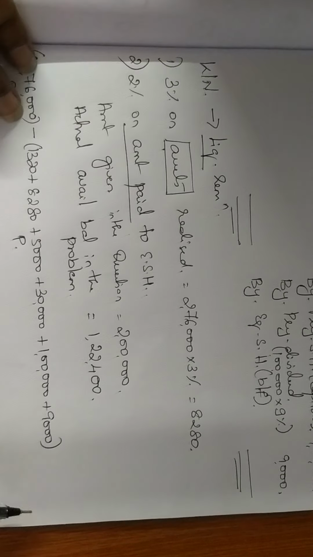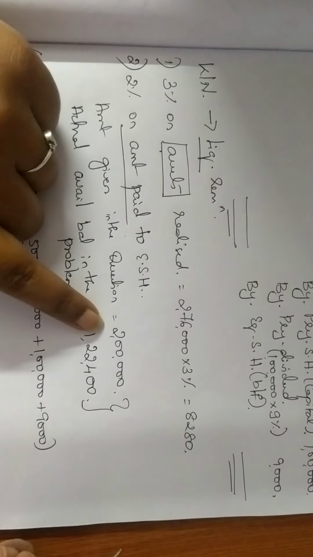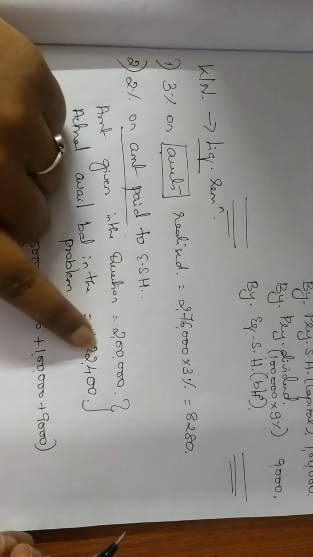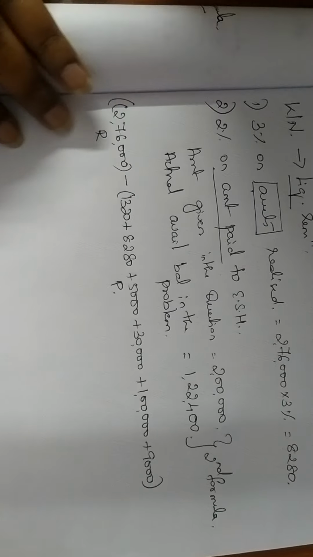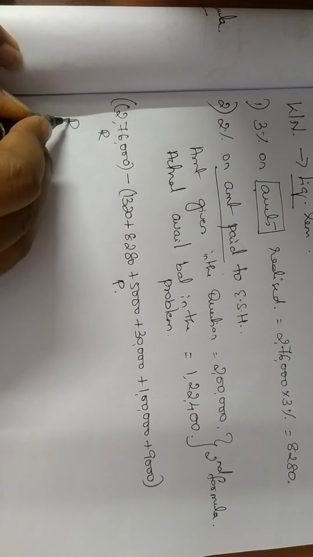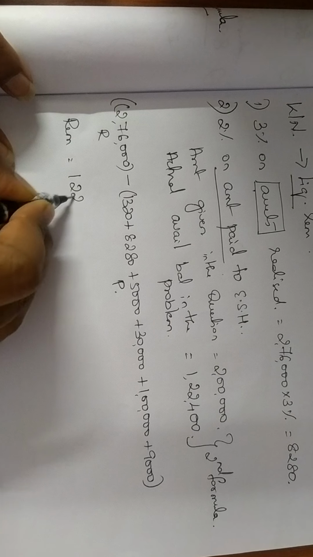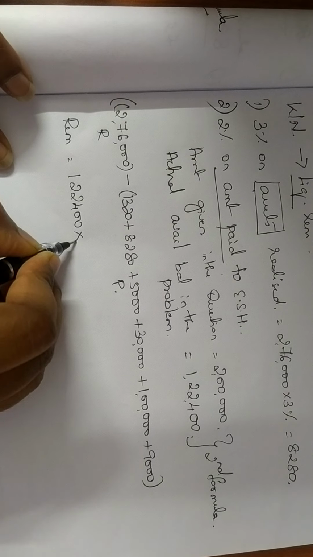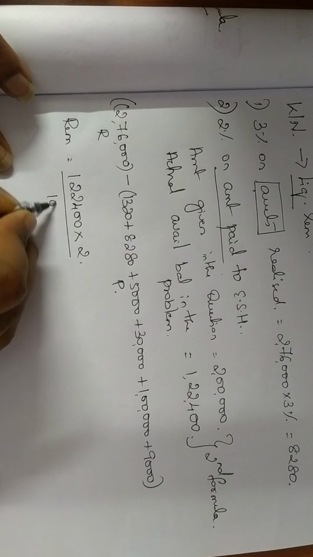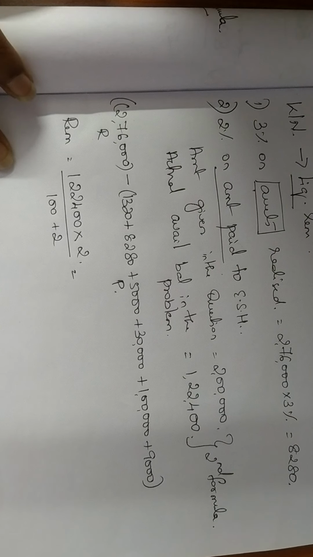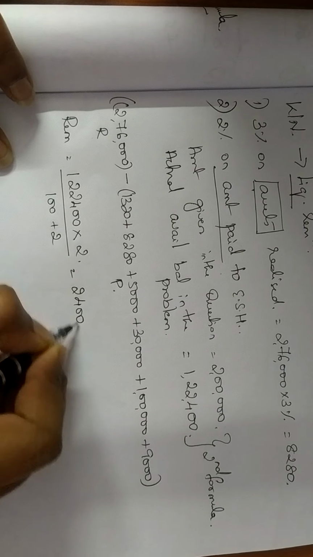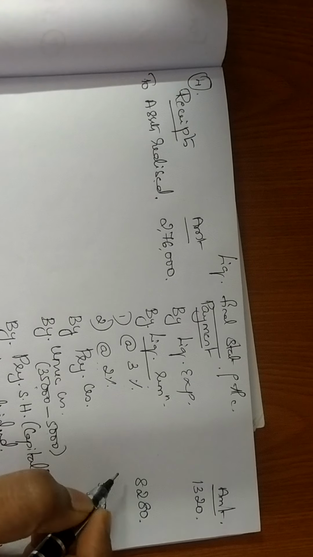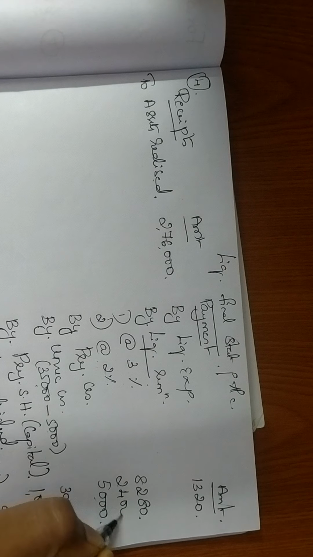Okay, so here now we'll do the comparison. So 2 lakh and 1,22,400. Since you don't have enough of balance, I am using second formula. Okay, your formula and all will be the same. You will not change with respect to your formula. So here the remuneration is equal to cash available 1,22,400 into percentage of remuneration is 2 divided by 100 plus 2. So 1,22,400 into 2 divided by 102, you get 2,400. So your remuneration to be paid to the liquidator at 2% is 2,400.